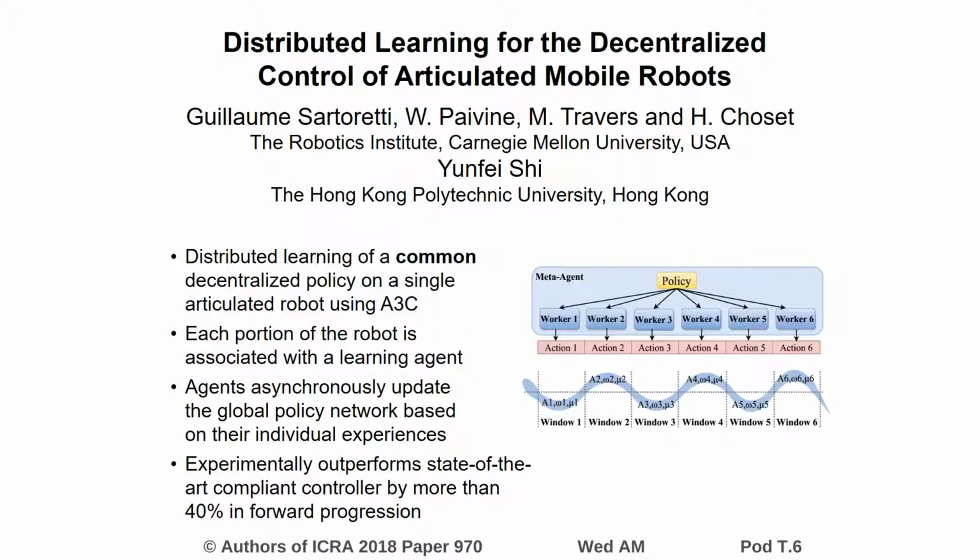During training, a global shared network is concurrently updated by each of the low-level agents based on its own experiences obtained from the associated portion of the robot. The learned policy is finally shown to outperform the current state-of-the-art compliant controller by more than 40% in terms of forward progression.